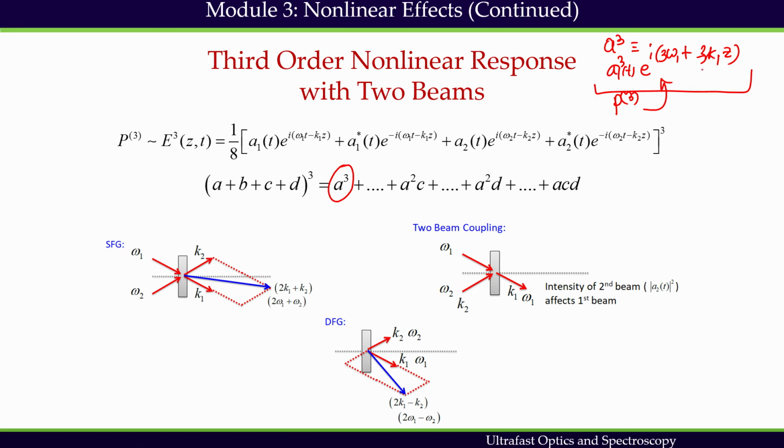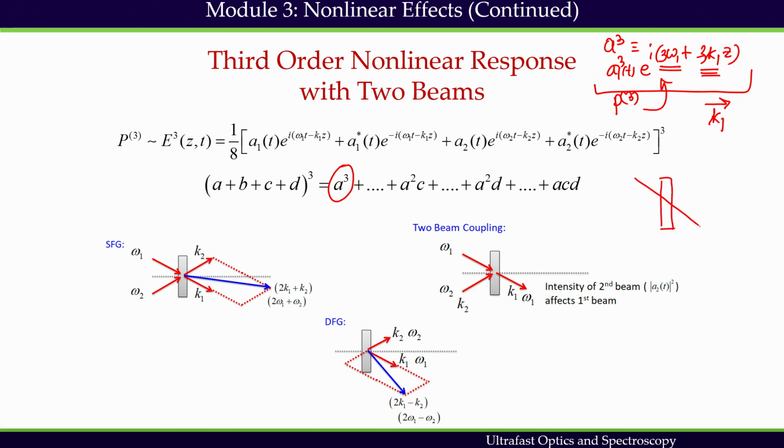So 3k1 suggests that I am still following the k1 direction, and 3 omega 1 suggests that the new frequency which will be generated is at 3 omega 1. So what does it mean? It means that when I have a non-collinear configuration